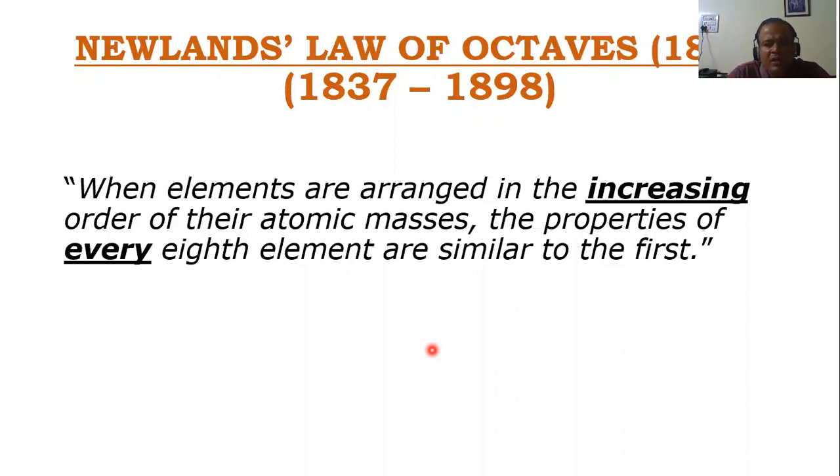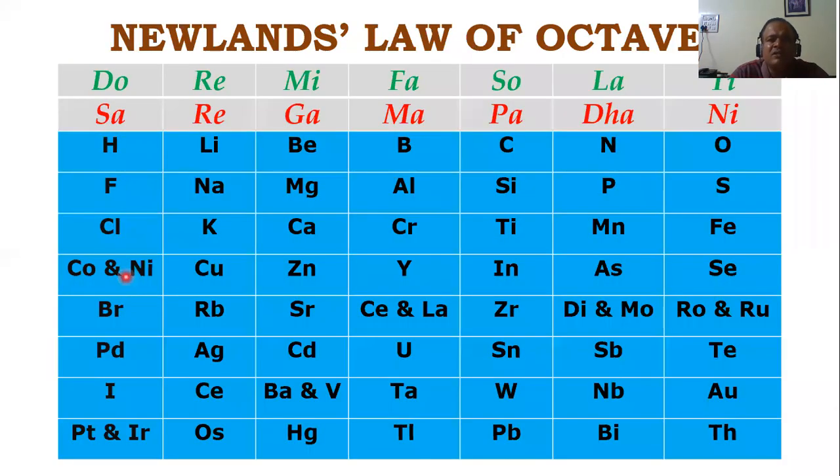That's why the words I've underlined are "every eighth element." That doesn't mean only the eighth element is similar to the first. It also means the ninth element will be similar to the second, the 10th element will be similar to the third, so on and so forth. So let's see his table, the table which he came up with, which is also there in your textbook on page number 17. This was his table.